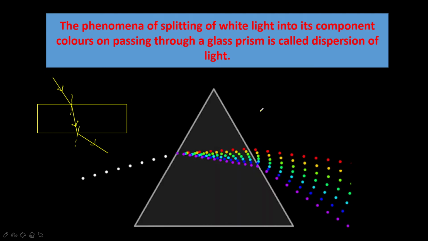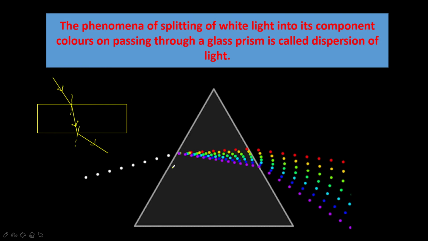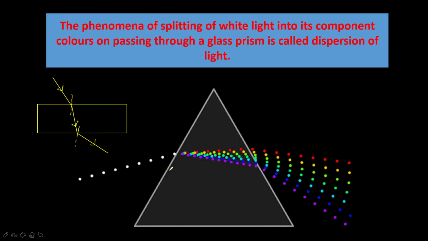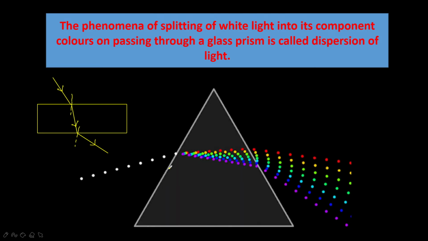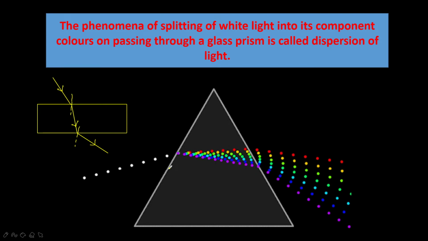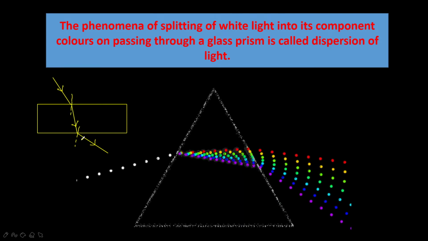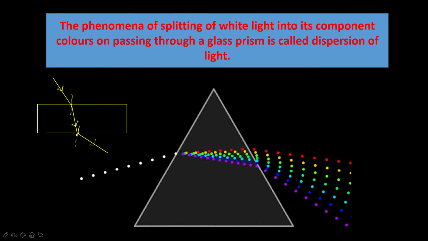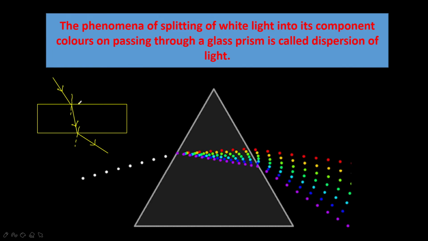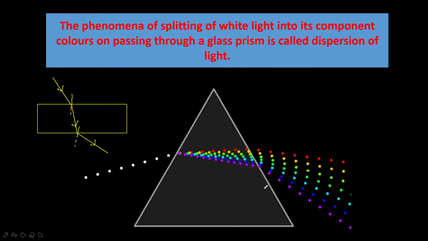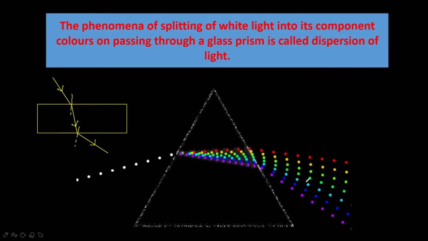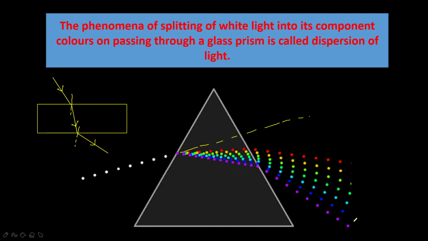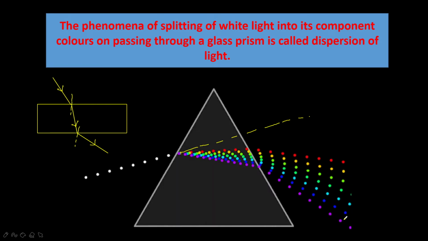Okay, what is the direction? The light ray will be displaced, but its direction is not changed. The light ray passing through a glass slab is displaced, but its direction won't change. It was displaced a little, moving away from the normal, moving towards the normal, only displacement took place. Whereas in the prism, what happens? When the light ray is passing through the prism, it deviates and its direction also changes. So this is the deviation, and the direction also changes. The light ray should go like this, but it is going in a different direction.